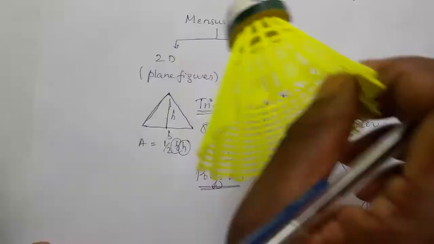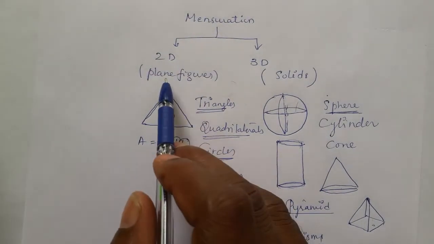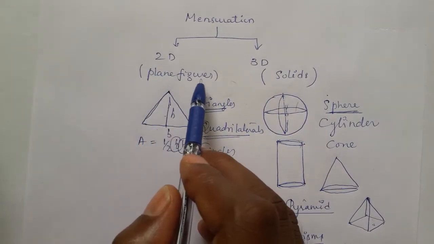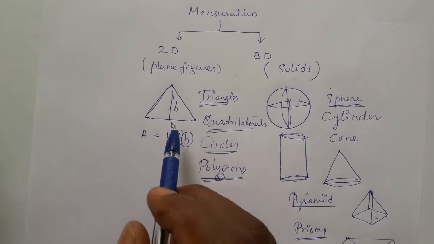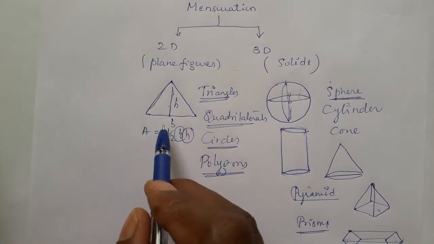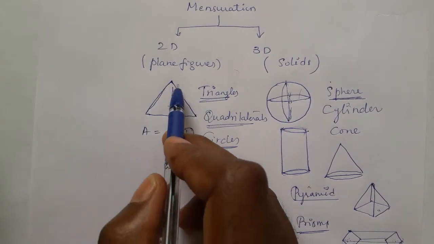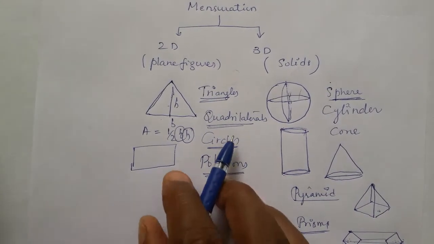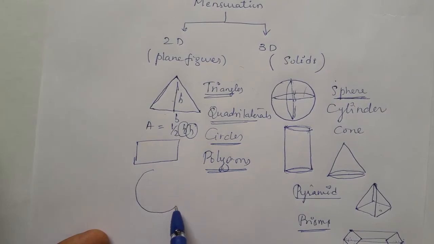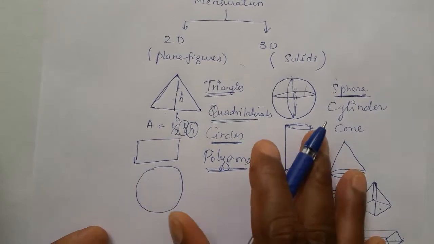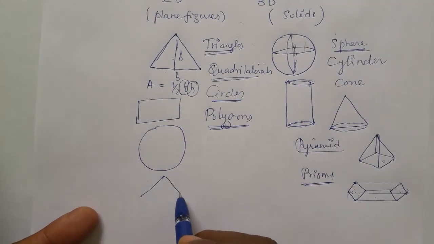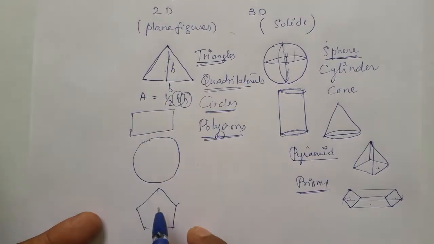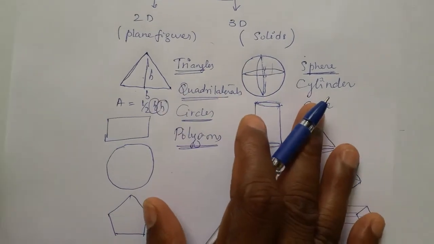Now, the earlier examples under two dimensions are plane figures, because these diagrams can be drawn on paper, board or tabletop. Look at the triangle, it can easily be drawn on paper. A quadrilateral is also very easy to draw on paper. A circle is again a very easy diagram to draw on paper. Even a polygon, if you take a pentagon, is very easy to draw on paper. These are all plane figures because they are drawn on the paper.